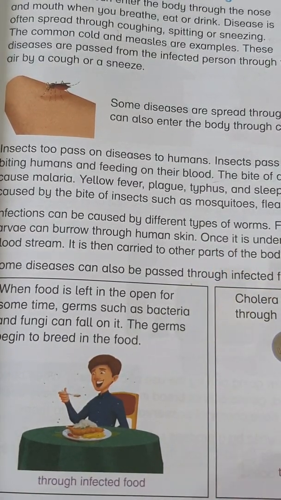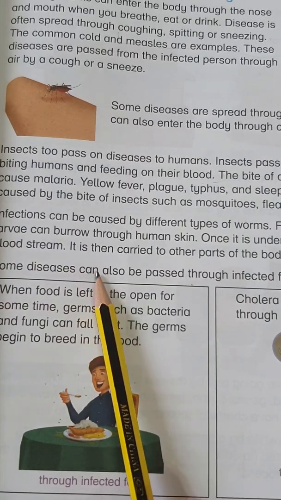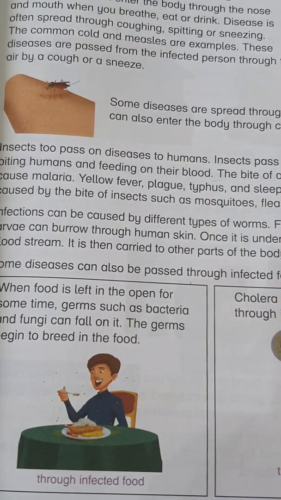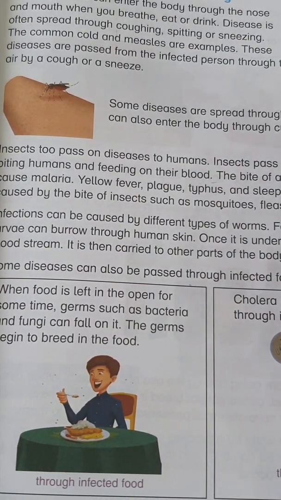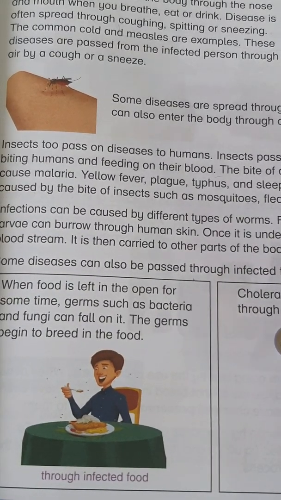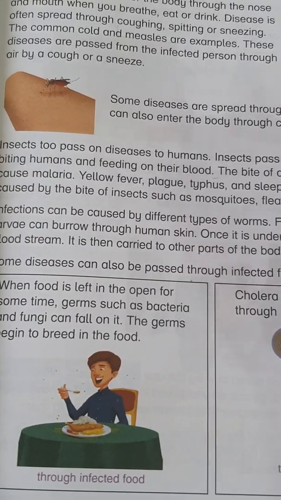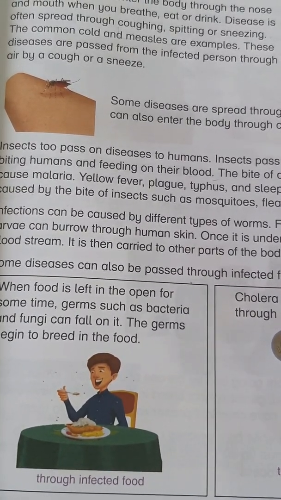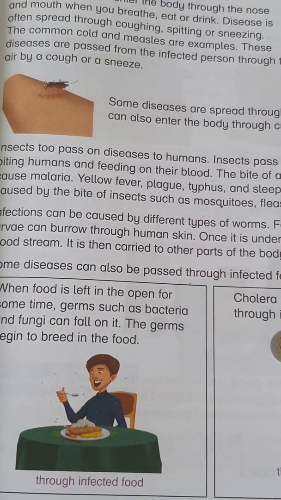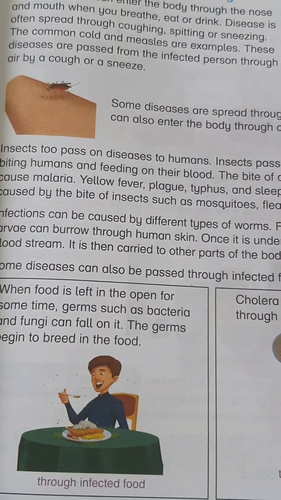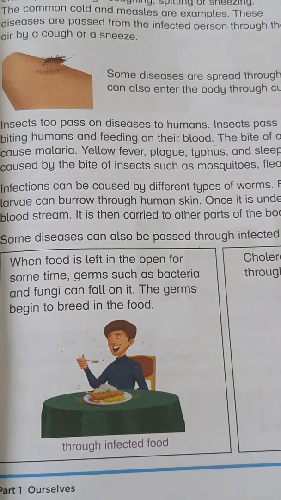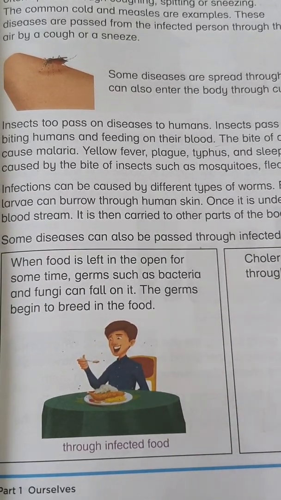Once it is under the skin, it can get into the bloodstream. Yeah, it's not safe. Some of them are not safe. It is then carried to other parts of the body in the blood. If they are big, like a botfly, they dig a small hole in your body and stay and grow and become big, large, and it gives you lots of pain and discomfort. So it's very important to take them out. You should obviously go directly to the doctor. Some diseases can also be passed through infected food and water, and obviously blood also.